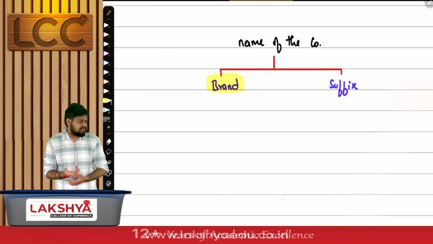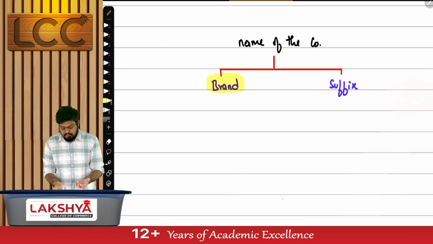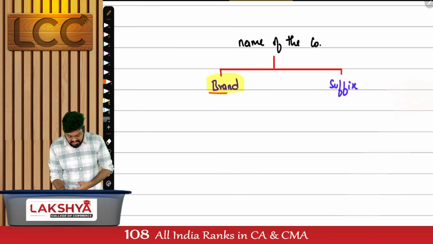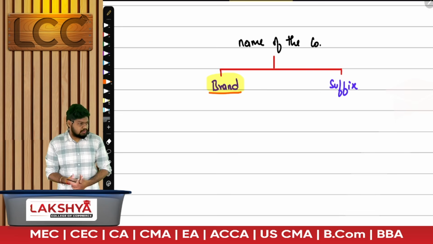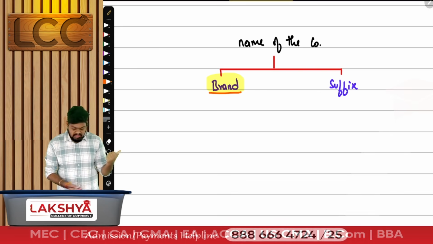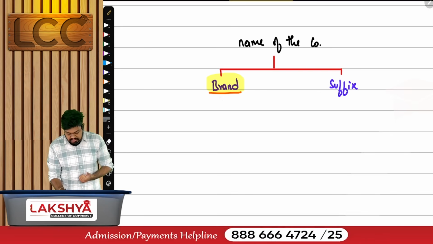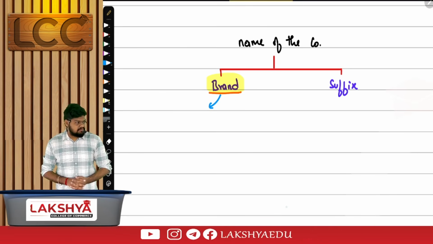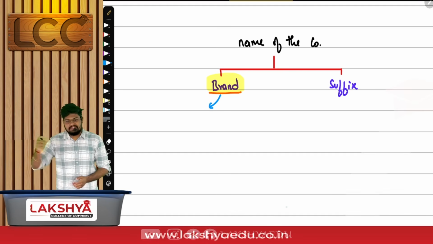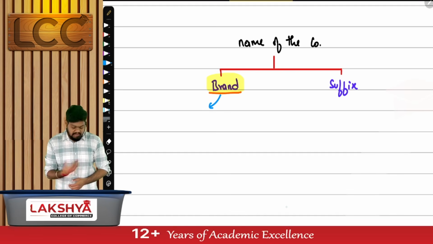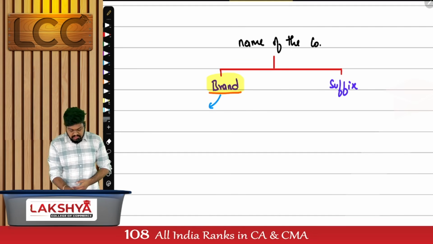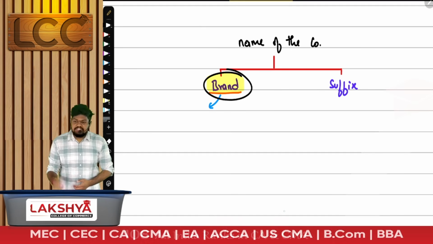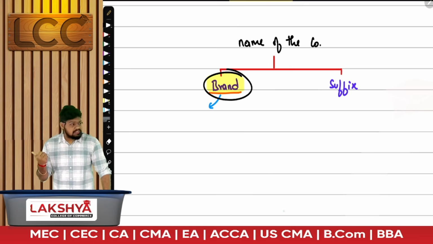I'll select my own brand name similar to my nature of business, similar to the brand I am, similar to the business I want to be. I'll select a brand name. Which will be important for customers, brand name or suffix? Brand name. You go to a customer, I'll not use the words Reliance Industries Limited. I'll use the word Reliance. That's the brand name they want. The brand name is more important for a company. Can I say if the brand name is being changed, reputation is lost?